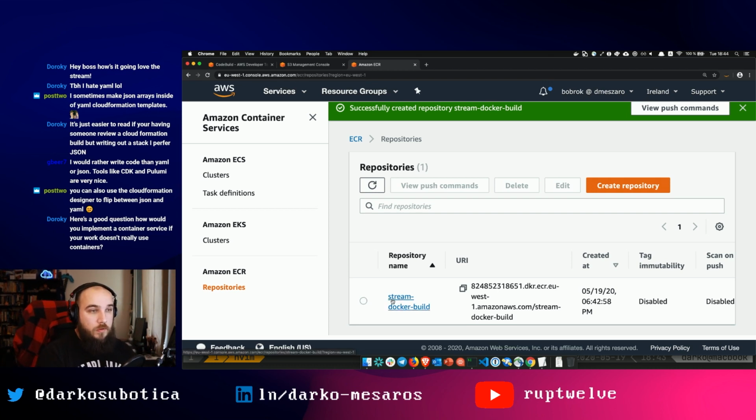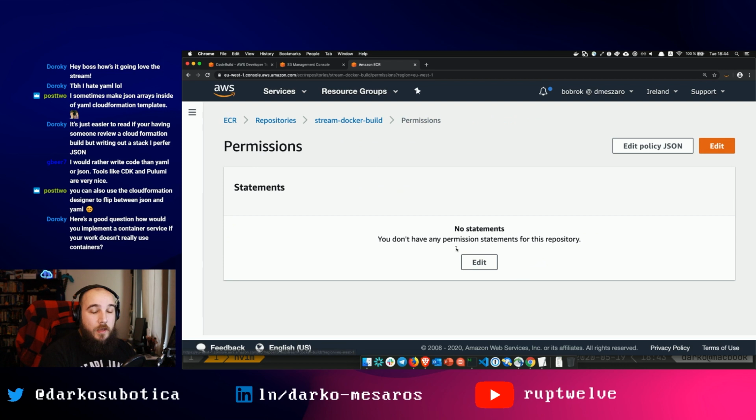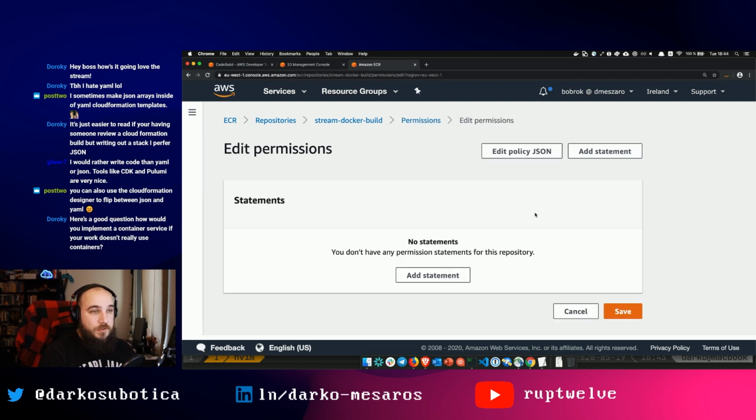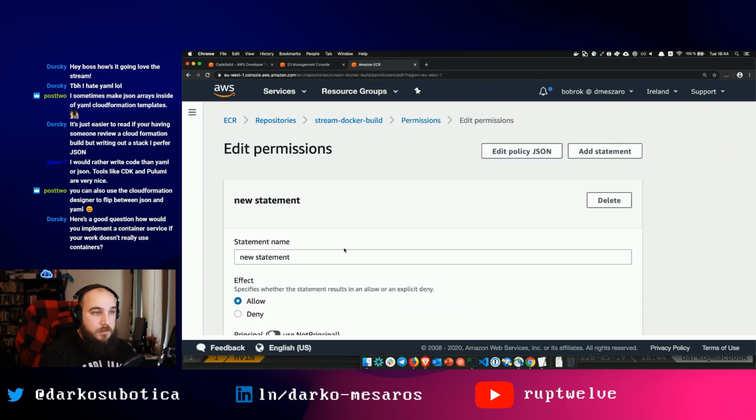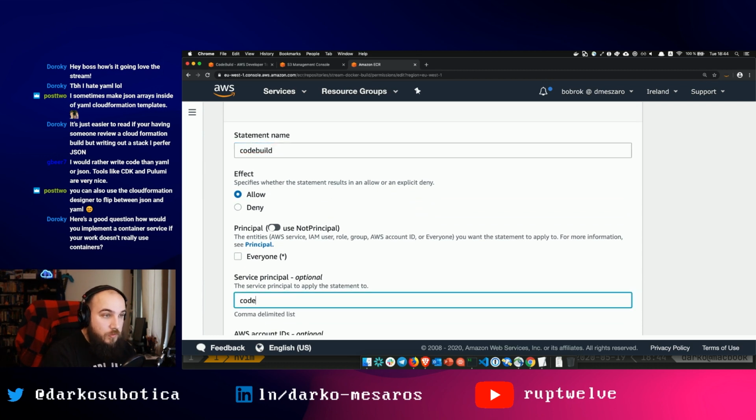Now, one more thing I need to do here is go to the stream thing, click on it, and go to permissions. I want to add some permissions for it. I want to enable CodeBuild to write to this thing. So if I go to add statement, I'm going to call it CodeBuild. I'm going to do allow, and I'm going to do service CodeBuild.